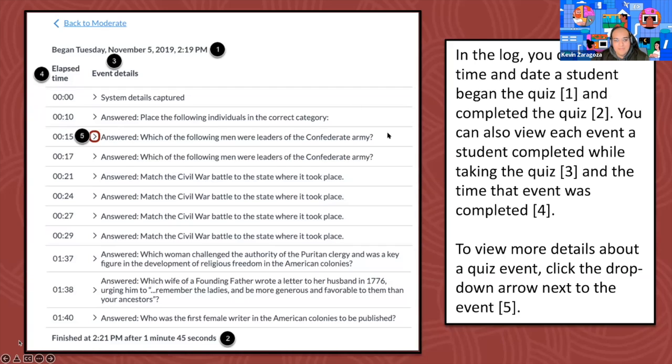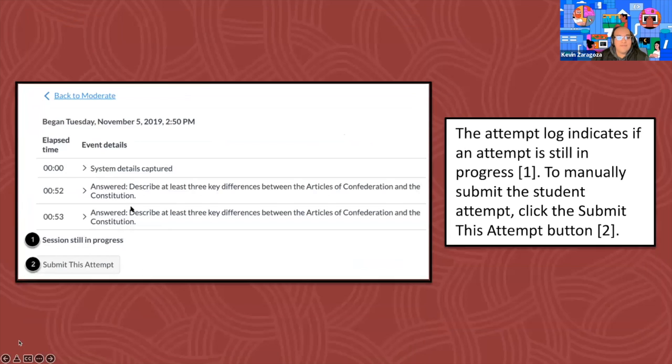Once we click on this drop-down list, we're going to get a view like this, and it'll go more in depth. We can submit that question for the student or regrade it. The attempt log indicates if an attempt is still in progress. To manually submit the student attempt, click the submit this attempt button down here. So again, just more information found within the logs.